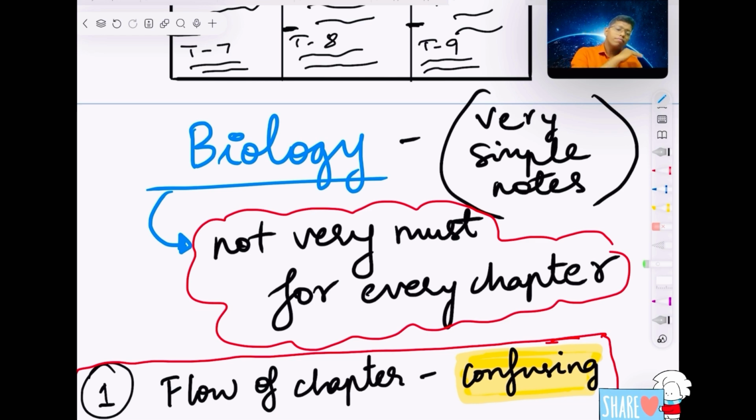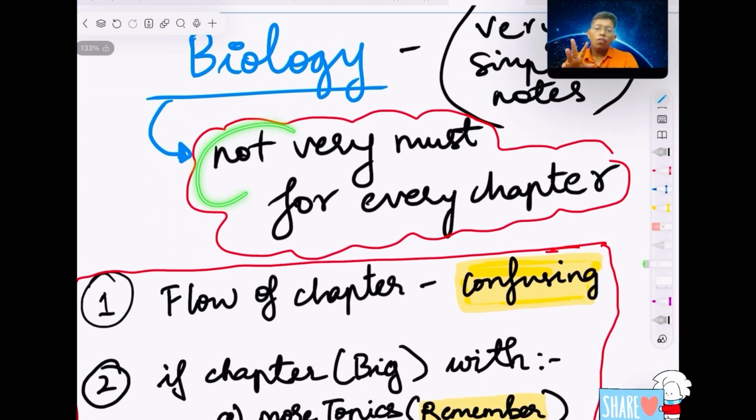Don't try to make them for every chapter, according to me. If I take an example, I will say which chapter you should not do. According to me, one chapter exactly is microbes in human welfare. There is no need there. Microbes in human welfare is a very easy chapter. You can understand by reading the NCERT itself, so nothing to it. Like that, many chapters will be there, and according to your understanding you can decide. For biology, I will say very simple notes, very easy to make.